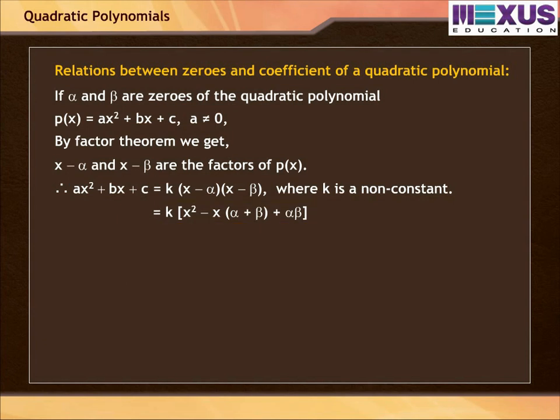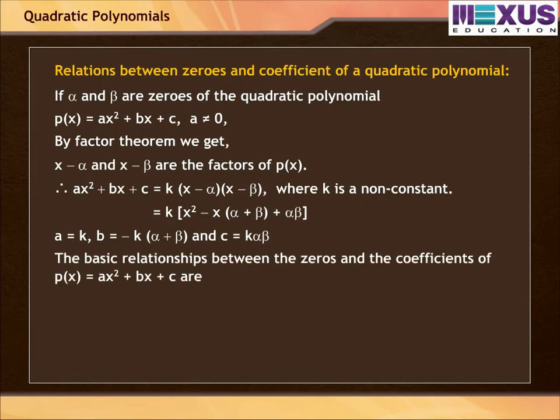Now, comparing the coefficients of x², x, and the constant terms on both sides, we get a = k, b = −k(α + β), and c = kαβ.